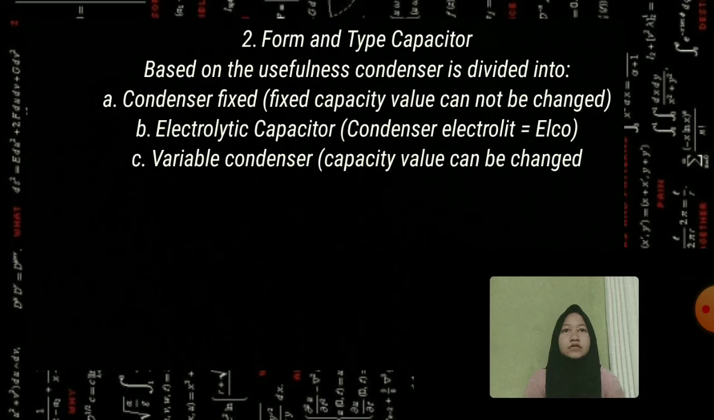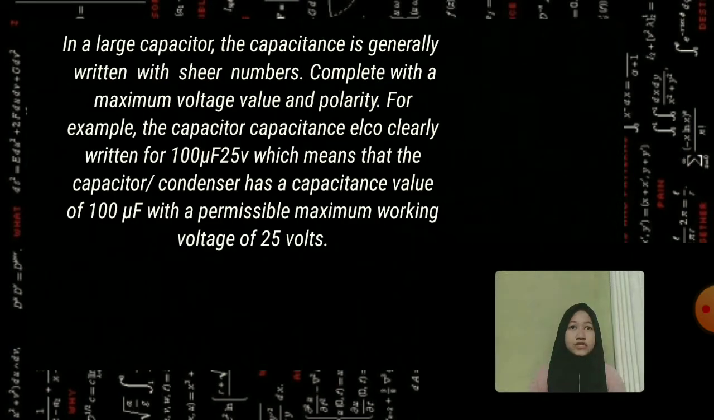Based on usefulness, condensers are divided into A. Fixed condenser, B. Electrolytic capacitor, and C. Variable condenser. In a large capacitor, the capacitance is generally written with numbers, complete with a maximum voltage value and polarity. So, this is for example.